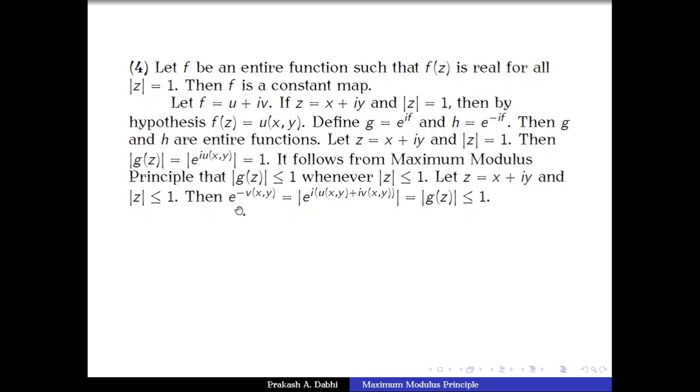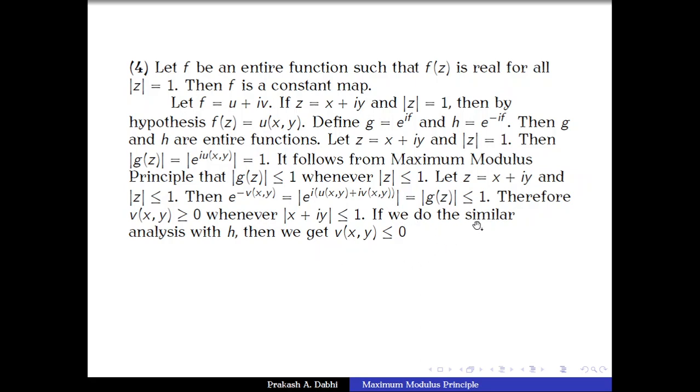So we have e power minus v(x,y) less than or equal to 1, and this implies that v(x,y) has to be non-negative. What we have shown is that v(x,y) is greater than or equal to 0, provided mod of x plus iy is less than or equal to 1.